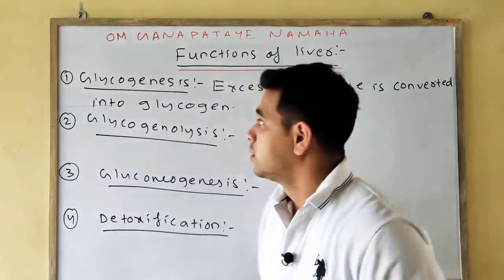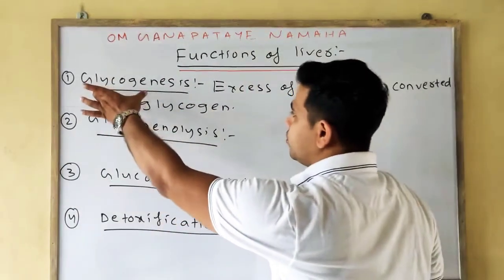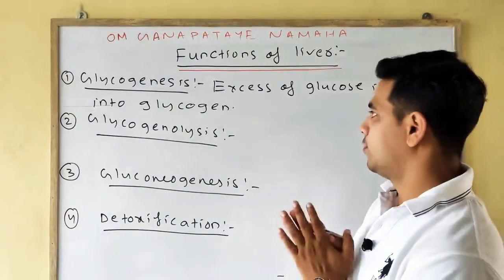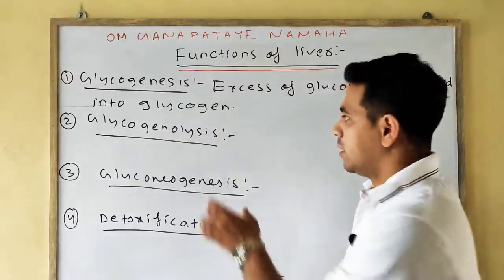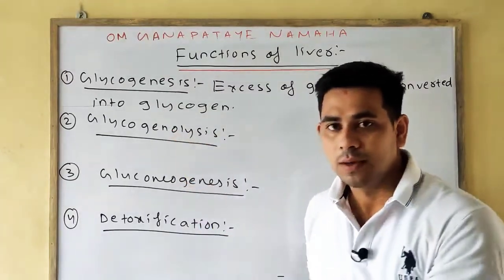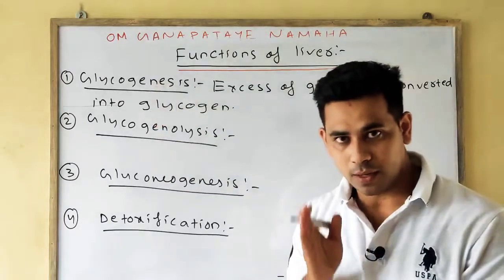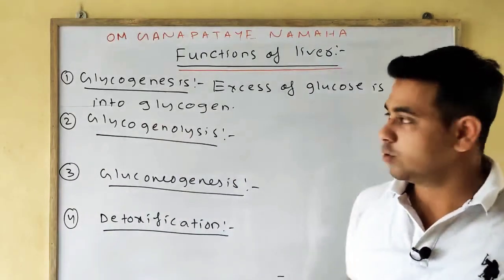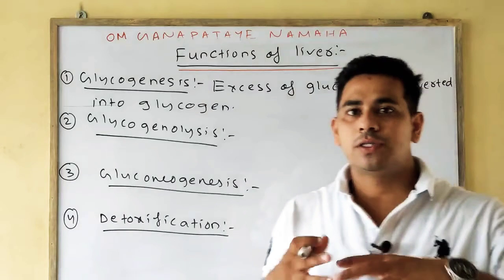How will you remember? Glycogenesis means glycogen, obviously glycogen is the product. Genesis means formation and lysis means breakdown. Always remember, genesis means formation and lysis means breakdown. So glycogenesis means glycogen is being formed.